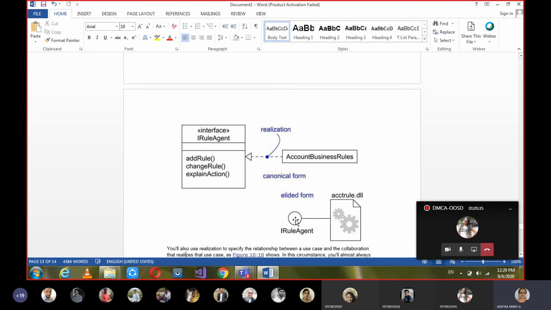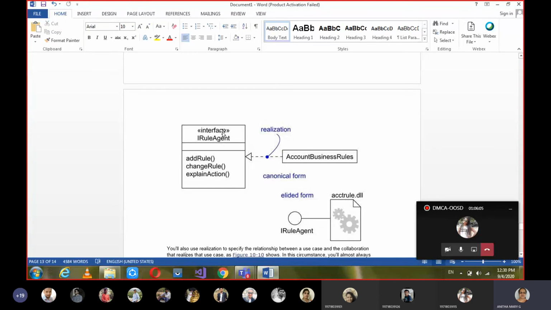But if an interface has more details to be specifically given, in this simple form of a circle I cannot show what exactly the actions performed by it are. In such a scenario, when you want to give the details of an interface, we go to the canonical form or expanded form of an interface. This is the simple or elided form, giving a circle.